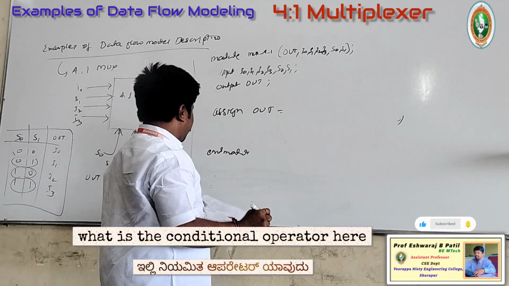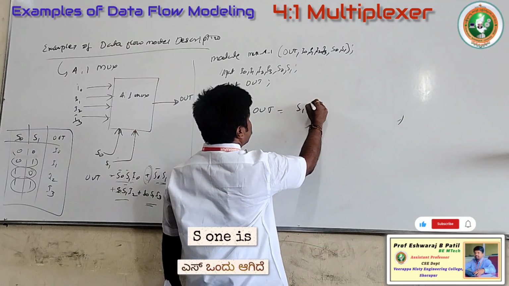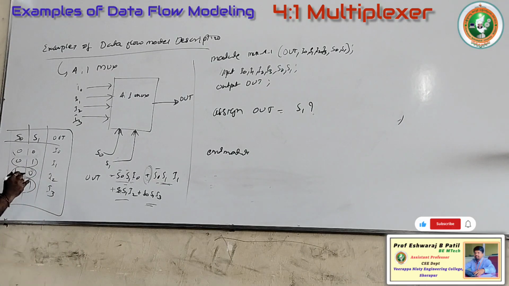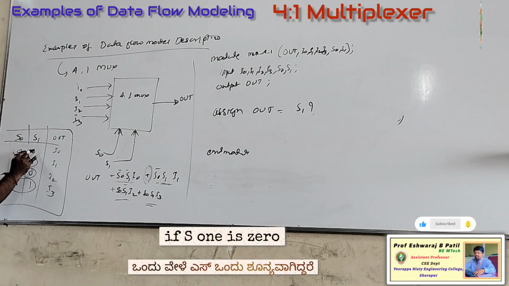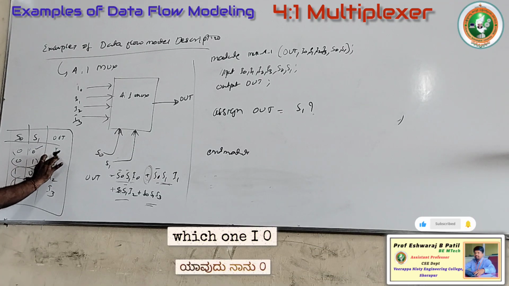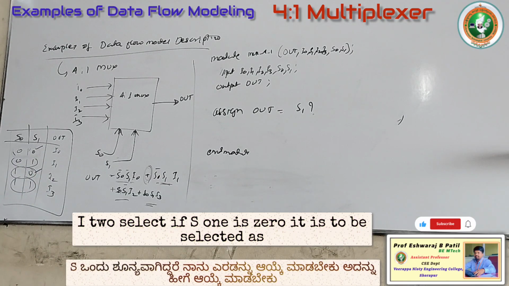What is the conditional operator here? If S1 is 0, then it has to select which one? It has to select I0 and I1.